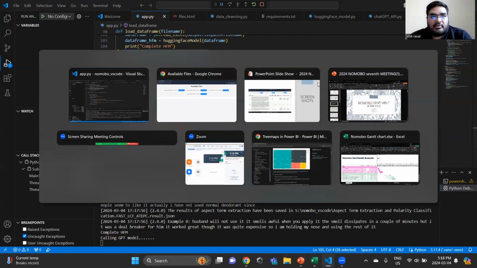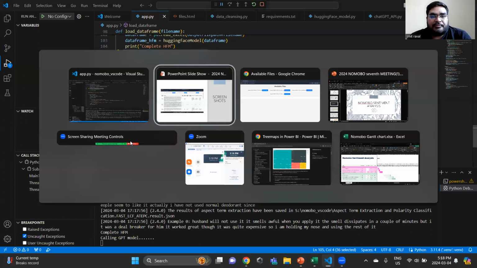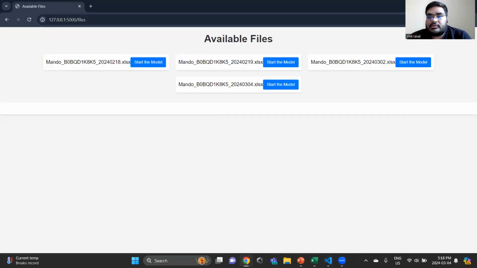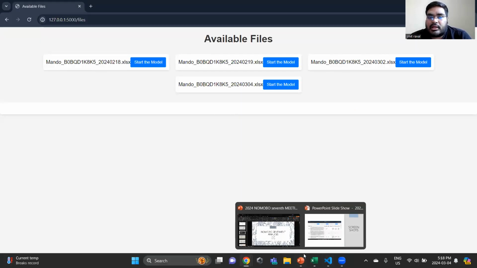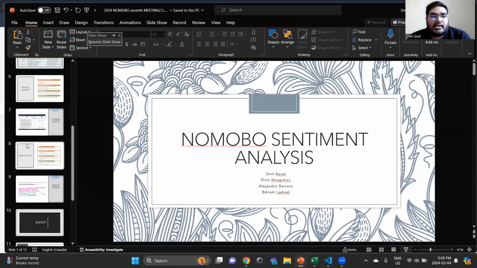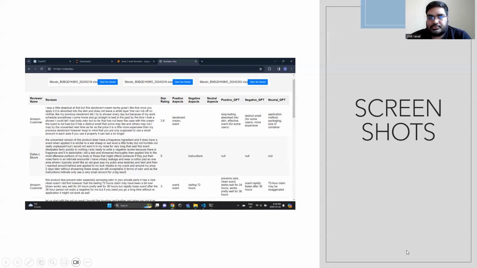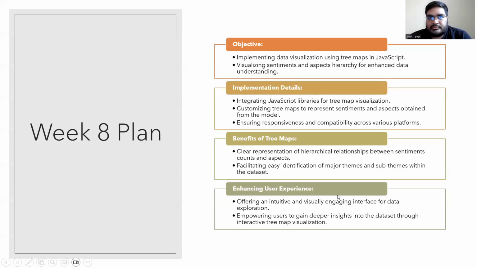So the data frame will look like this, and I will show you the data frame once it gets done. Till that time, I think Alejandro can take over and start the plan. I will be showing you the data frame at the end of the presentation. Thank you. Thank you so much, Smith.